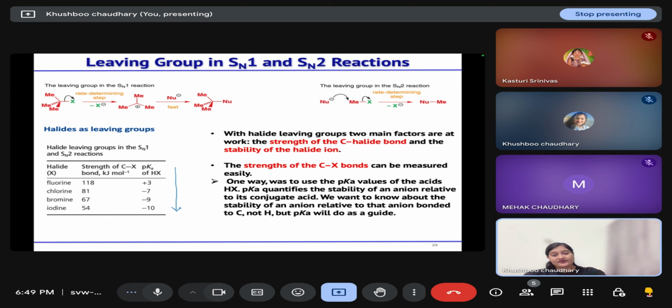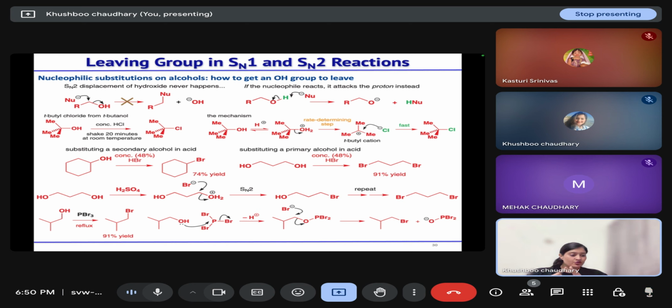Then what are other leaving groups that are present in any system? The hydroxyl group can't be a leaving group in any kind of substitution reaction, but we can make this hydroxyl group a better leaving group in the presence of acid. For example, if we are treating this tertiary alcohol with concentrated HCl, then by the formation of this protonated species OH2 positive, it becomes a good leaving group and it can show SN1 reaction.